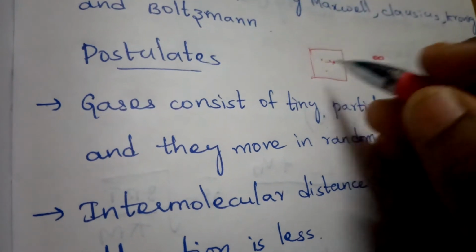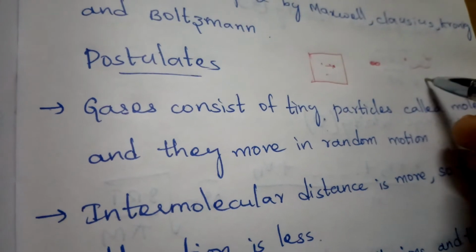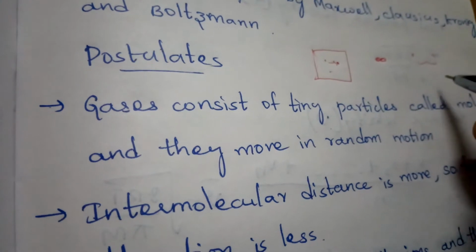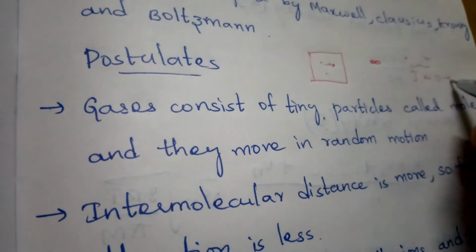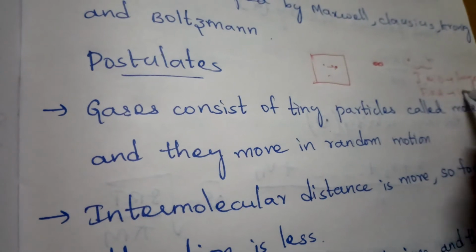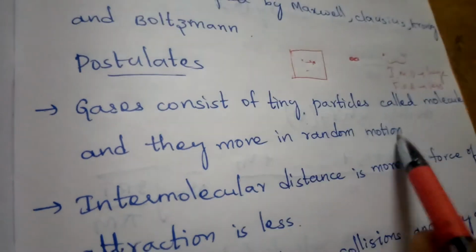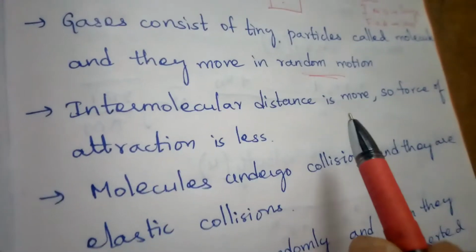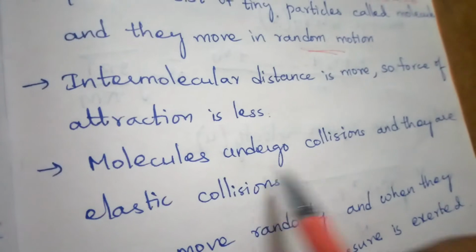The distance present between gas molecules is the intermolecular distance. The intermolecular distance for gases is very large, and hence the force of attraction between them is less. The intermolecular distance is large when compared to solids and liquids, therefore the force of attraction is less in gas molecules. Are you clear with this first postulate? Gases consist of tiny particles called molecules that move in random motion. The intermolecular distance is more, so the force of attraction is less.